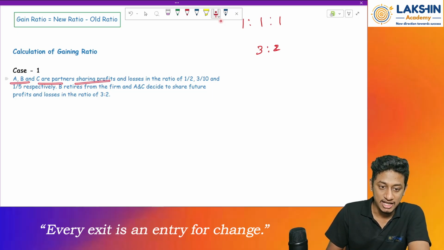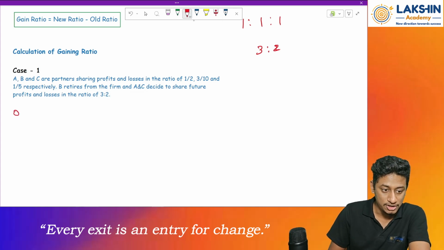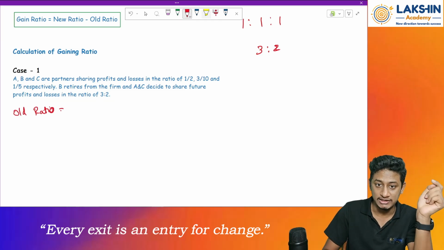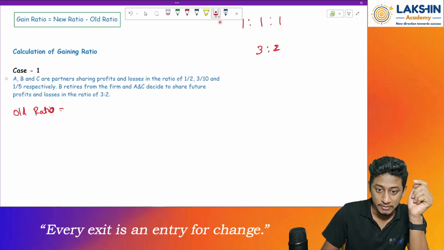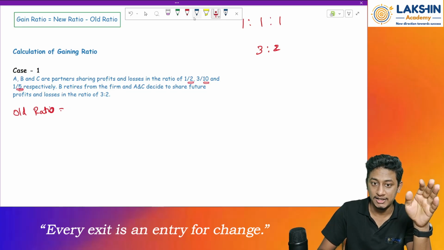A, B and C are partners sharing profits and losses in the ratio of 1 by 2, 3 by 10 and 1 by 5 respectively. B retires from the firm and A and C decide to share the profits and losses in the ratio of 3 is to 2. So what was the old ratio? First of all, always remember, make the denominators equal. In this case, it is 1 by 2, 3 by 10 and 1 by 5. They are not like terms, right? So make them equal first.